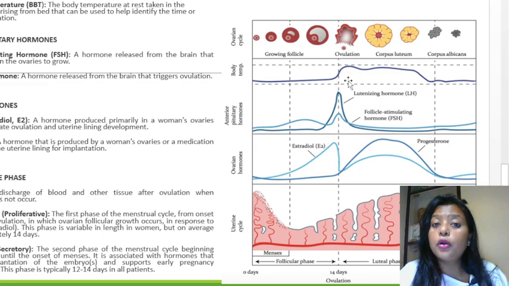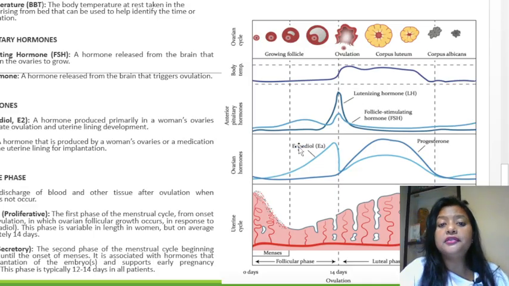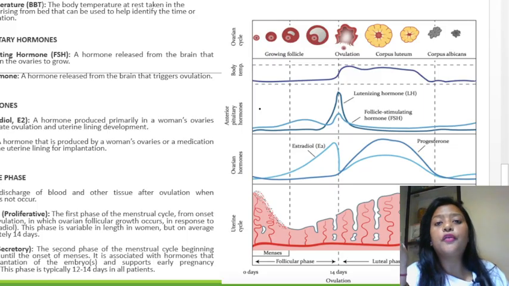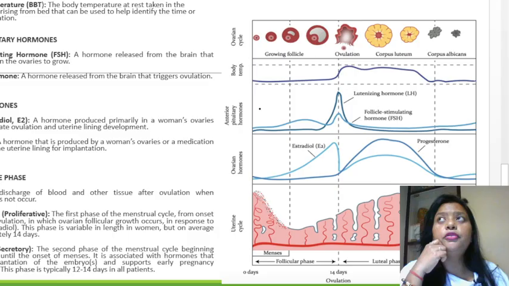Now we'll come to the hormonal part. If you see out here, the anterior pituitary hormones. I have not mentioned it here, but I'll just tell you, hormones play a very important role in hormone regulation.